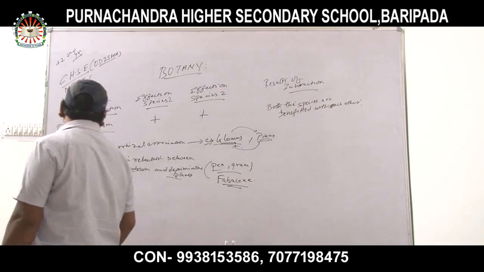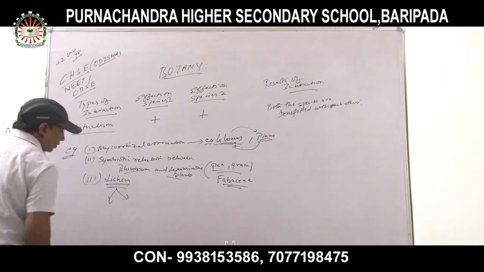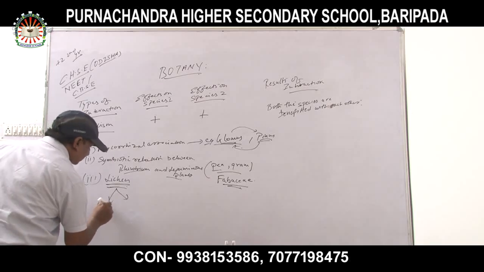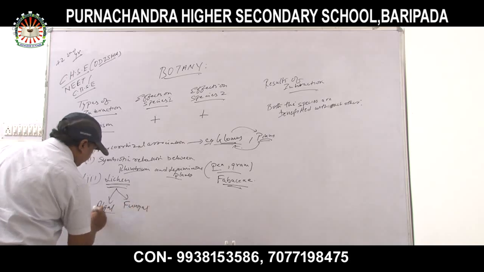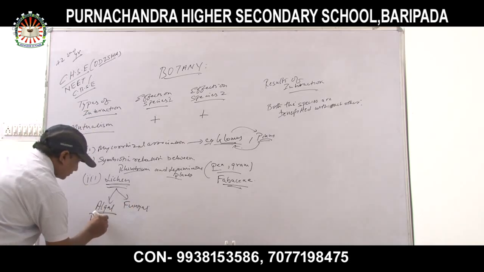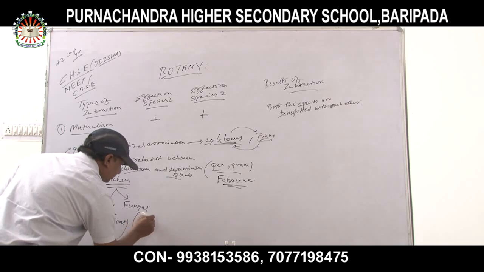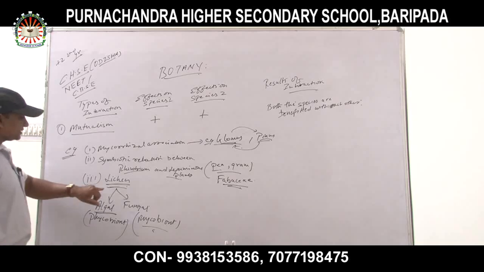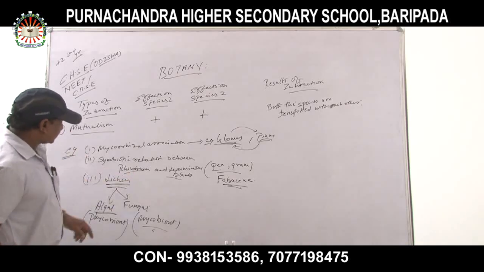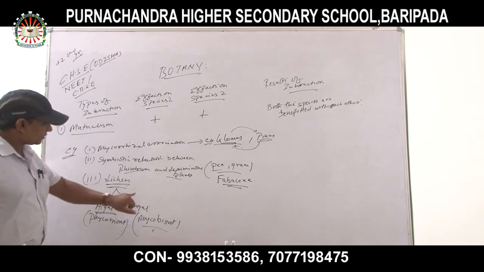Which one? Lichen. So lichens have two types of components, the algal component and the fungal component. Phycobiont, and this is mycobiont. Okay. What happens in lichens? Lichen is an organism which is a combination of two components, one is the algal component and the other is the fungal component.